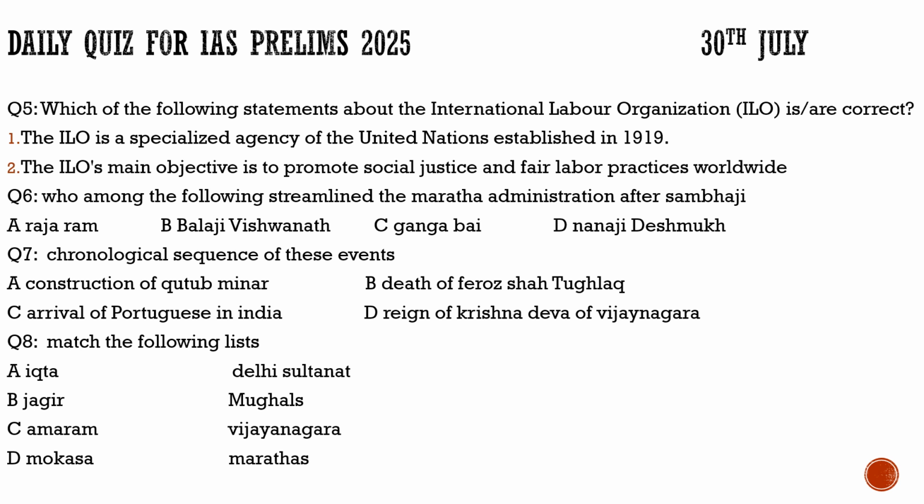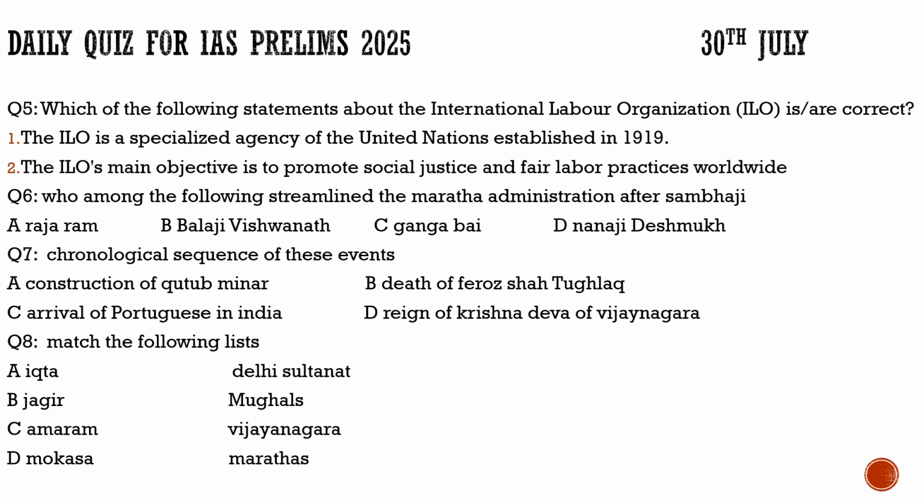Now coming to question number 7, it talks about the chronological sequence of these events. If you had followed me, you would definitely know one thing about such questions, that I give them in the correct chronological order to avoid any confusion. These were the 4 statements given in the question. I had arranged them correctly. First, the construction of Qutub Minar, then the death of Feroz Shah Tughlaq. So this is the correct chronological order. Then the arrival of Portuguese in India, and finally the reign of Krishna Deva of Vijayanagara.